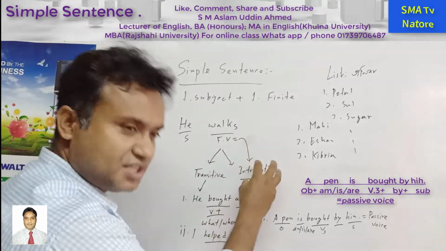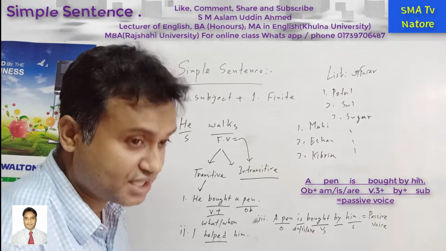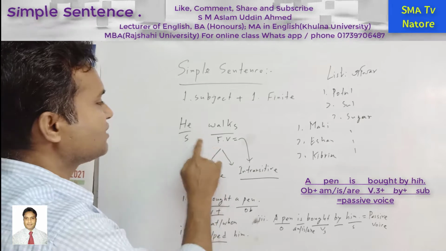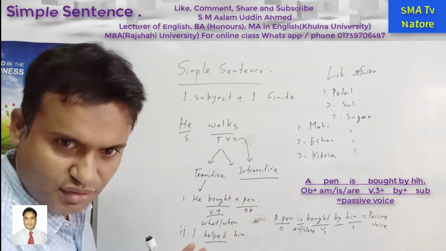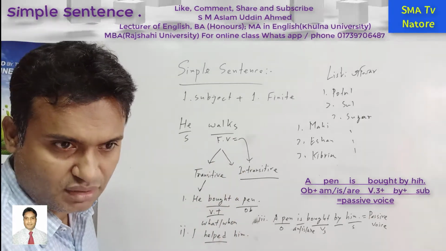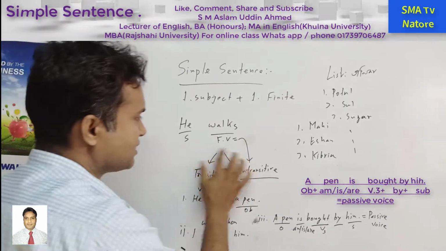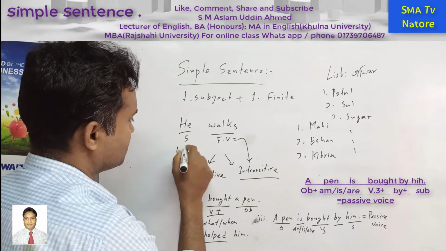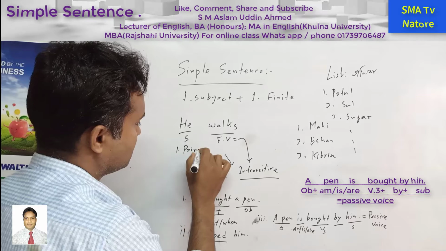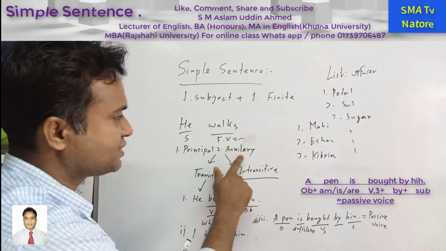One is transitive, intransitive, and auxiliary verbs are also there according to the tense. So in the simple sentence, what do we find out? We find out transitive verb, intransitive verb generally. And it also has a difference. How? For example, first one is principal and auxiliary. So first one is principal verb, next one is auxiliary verb.